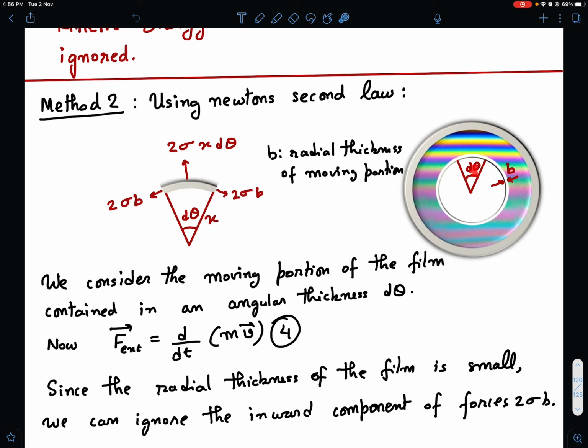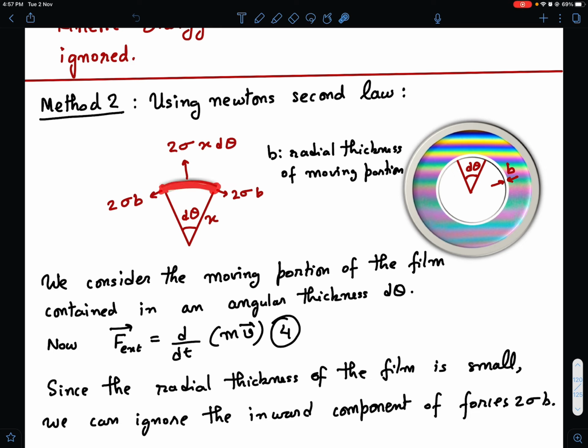Okay, so what are the forces acting on this? On the lower side there is nothing. Now there is air, and on the other side surface tension forces are pulling it. Let us say this radius is x, then this length becomes x d theta, and surface tension is sigma. So surface tension into length and into 2, because there are two surfaces. So the force pulling over here is 2 sigma x d theta.